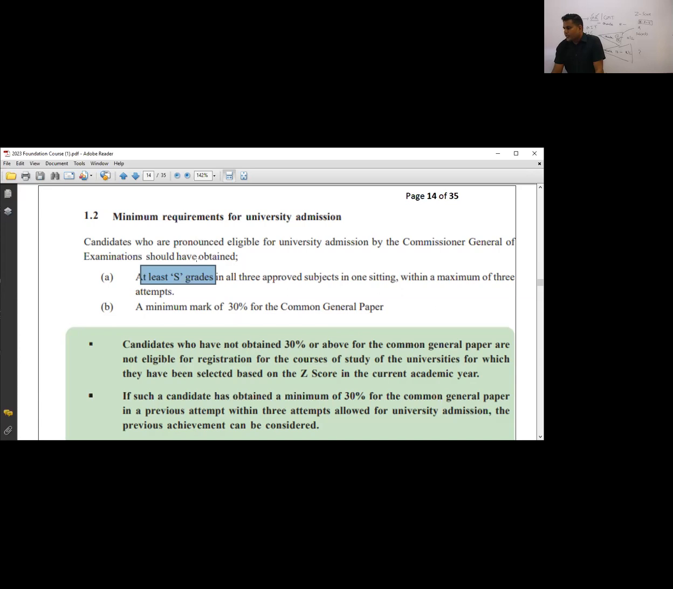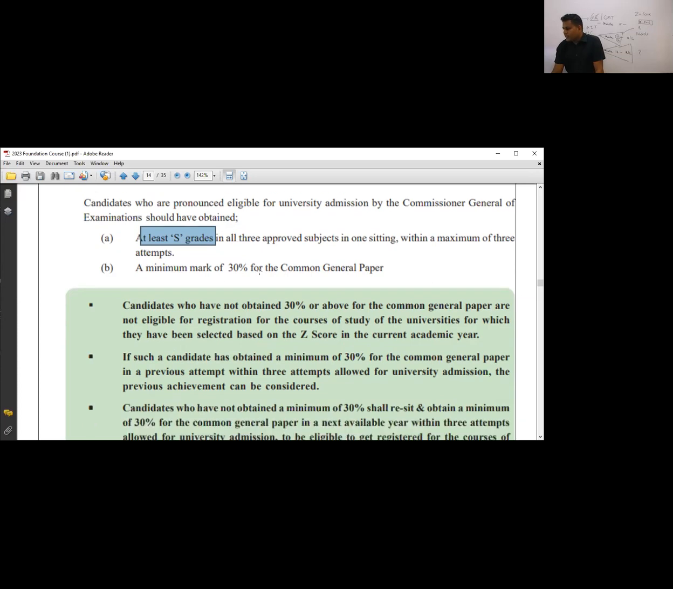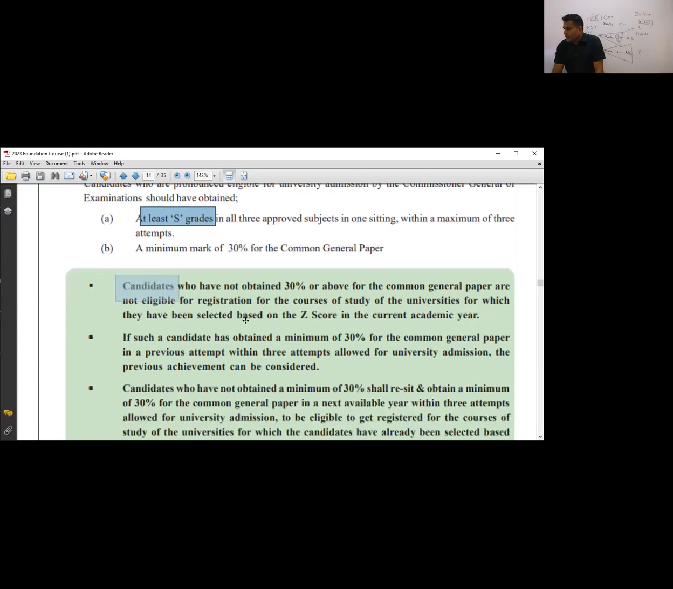At least 3 S grades, 2 As and 1 B, ABB, 2 Bs and 1 C, likewise different structures. And candidates who have not obtained 30% or above in the Common General Paper are not eligible for registration for the courses of study of the universities which are based on the Z score of the current academic year. So they should score more than 30% of marks.